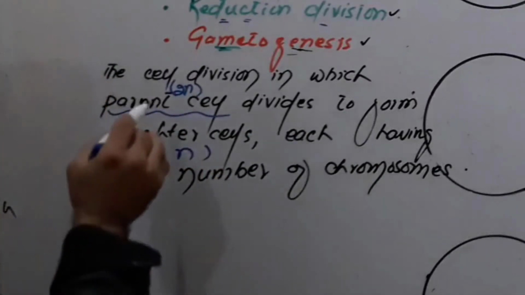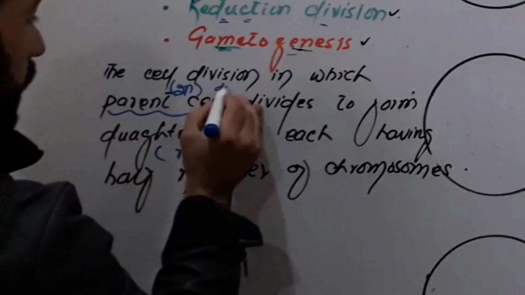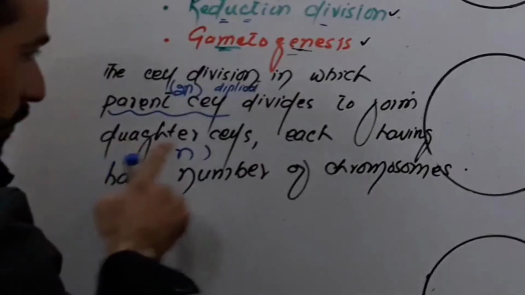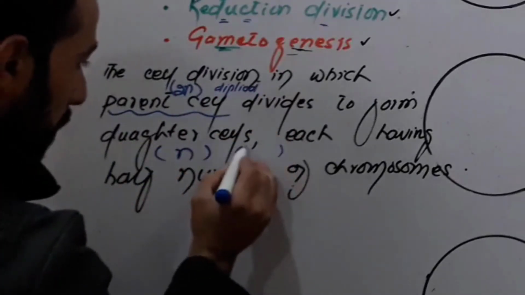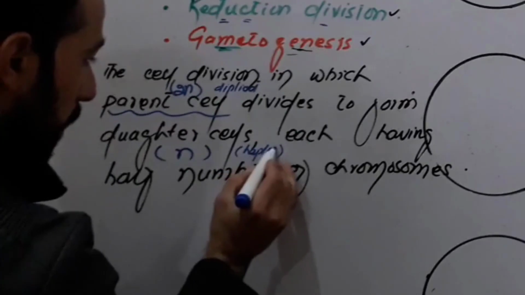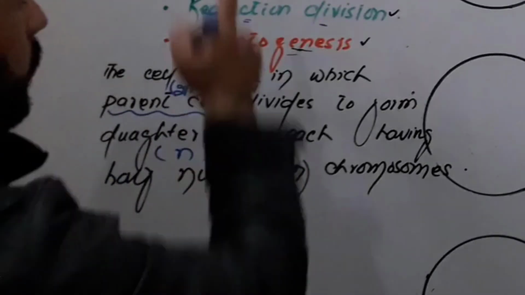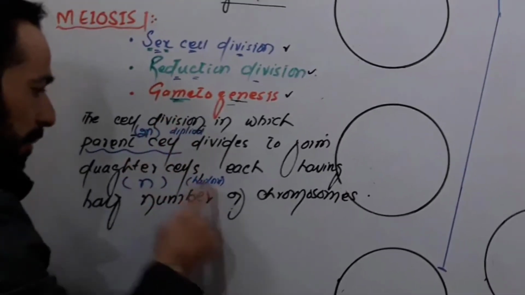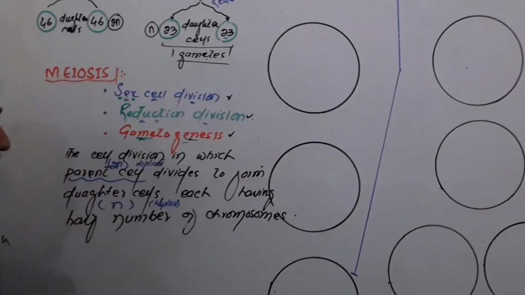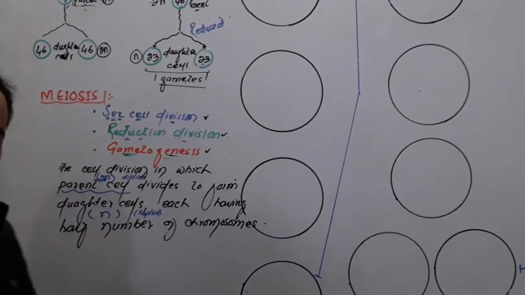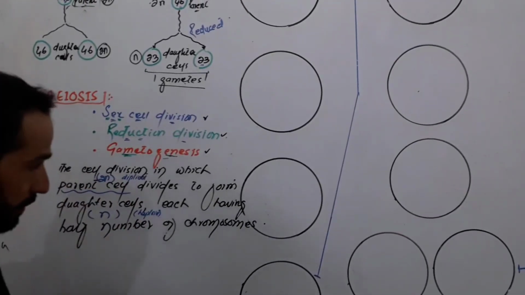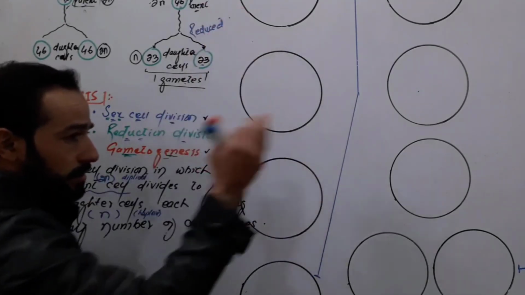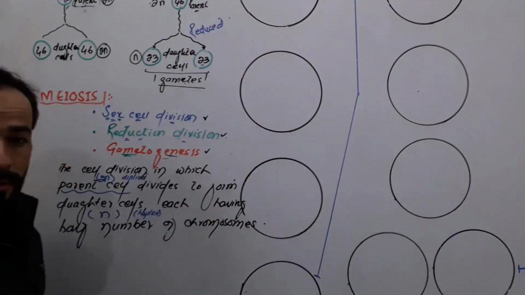So when a diploid parent cell forms daughter cells which are haploid, such division is called meiosis, which occurs in our body. Now let us move forward and see what changes occur during meiosis.